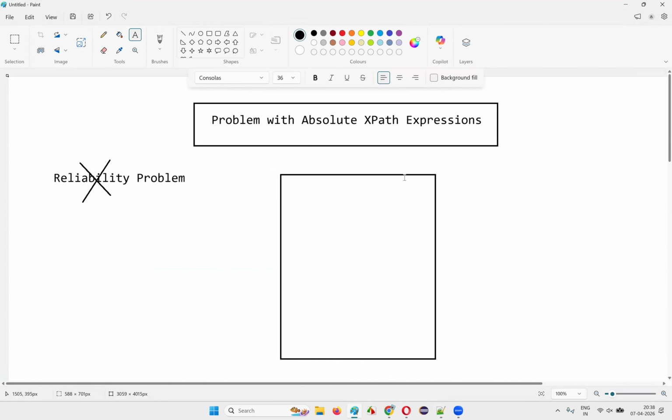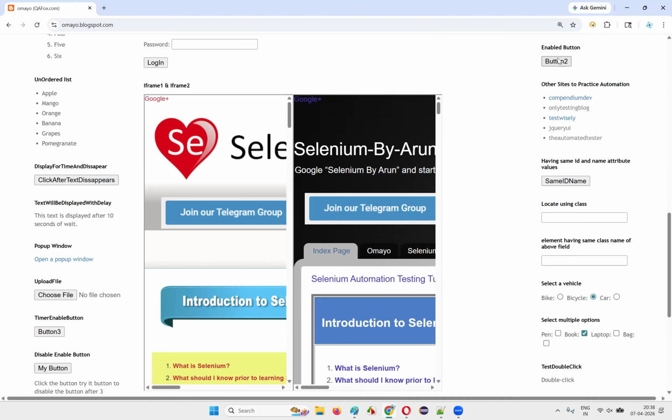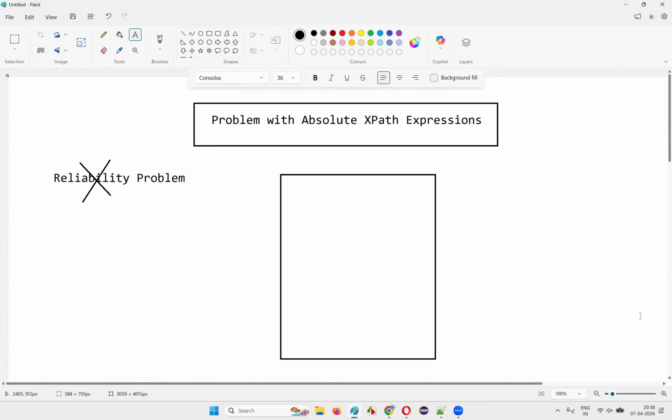Whatever absolute XPath expression concepts we have learned so far are only for our learning purpose. We are not going to use this kind of locator in real-time automation projects, because they are not reliable. In the next session, we'll go to the other type of XPath expressions, known as relative XPath expressions. Unlike absolute XPath expressions, relative XPath expressions are reliable. They won't change even for this small change on the UI.